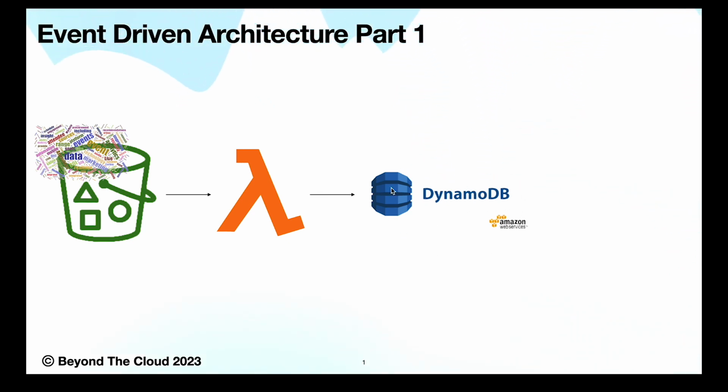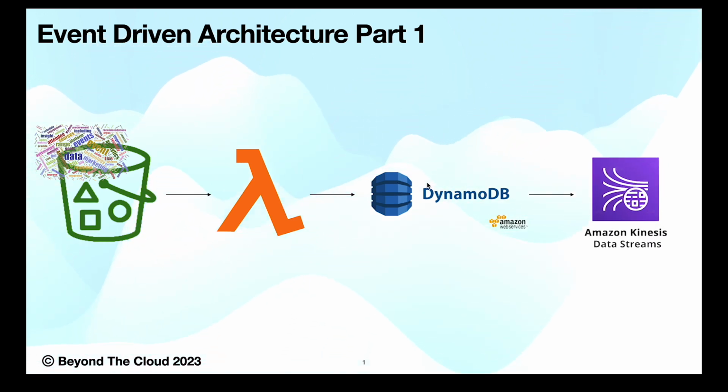We still have something left in this example. After the event comes into our DynamoDB table, we will trigger one Kinesis data stream to stream the data into Kinesis. Those who don't know what Kinesis is, let me explain in short.